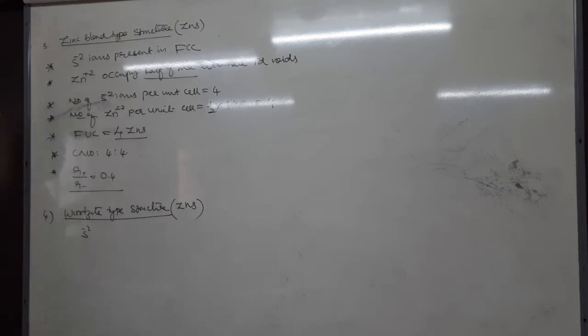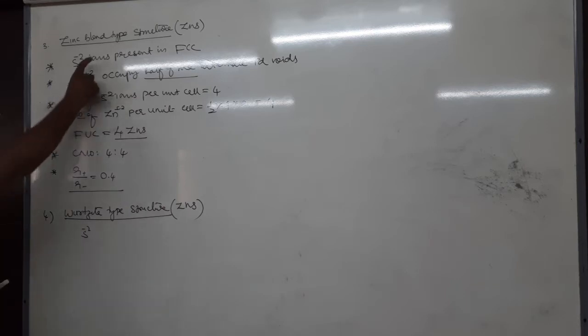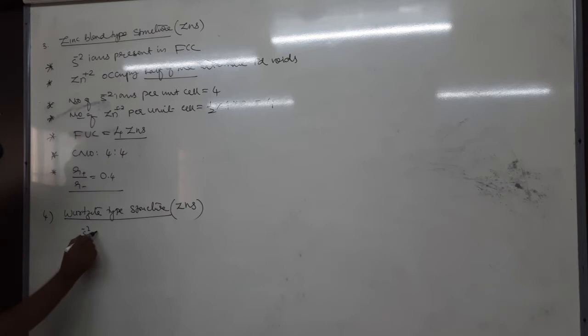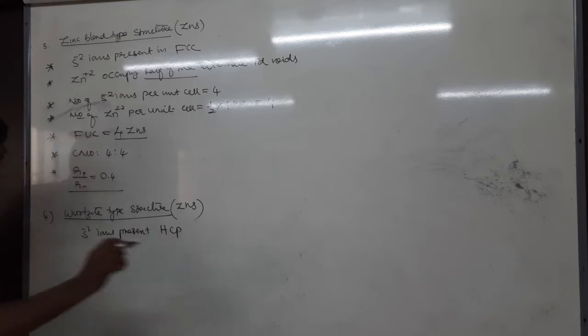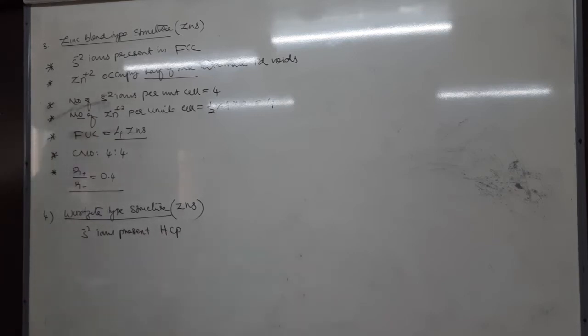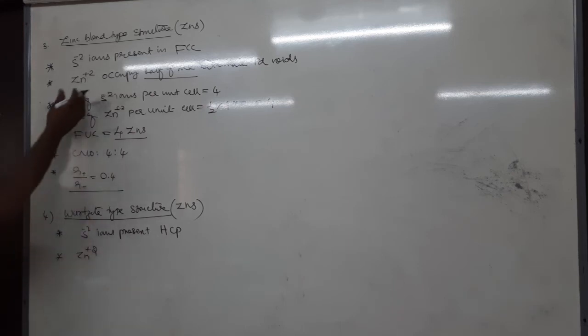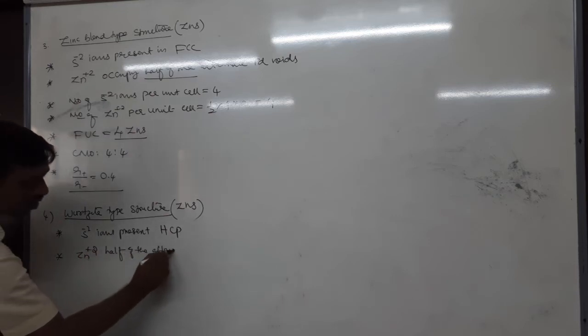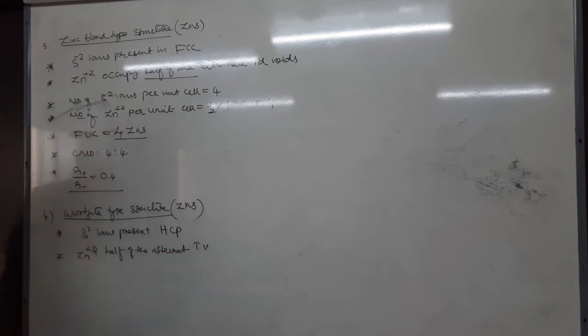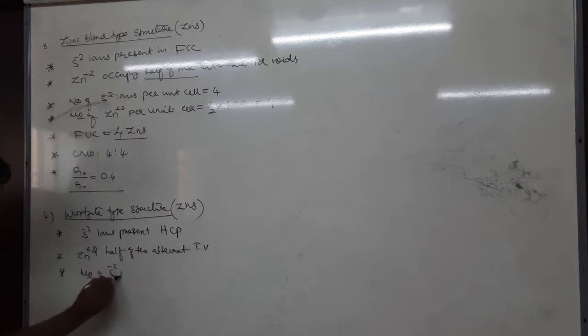Wurtzite type structure is exactly similar to zinc blende except for one thing, that is the S minus 2 ion. Where do S minus 2 ions occupy? In zinc blende they are in FCC. Here S minus 2 ions are present in HCP, hexagonal close packing. That's the only difference. Next, what about zinc plus 2 ions? Same: half of the alternate tetrahedral voids.